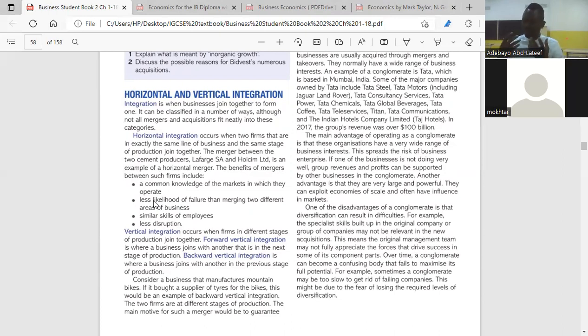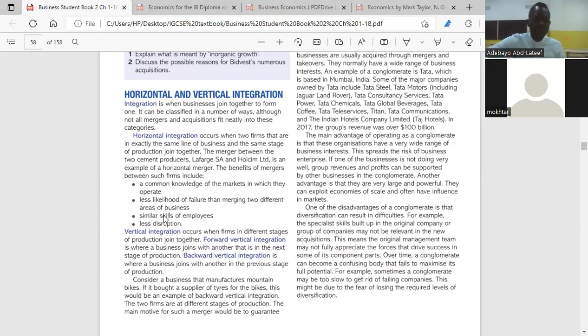Nobody would want to associate with a failing industry. No business would want to associate with a business that is certain to fail. So as a result of this, a business will come with another business because they are so sure that at the end of it all, success will occur. So that means there's less likelihood of failure. Is it clear?